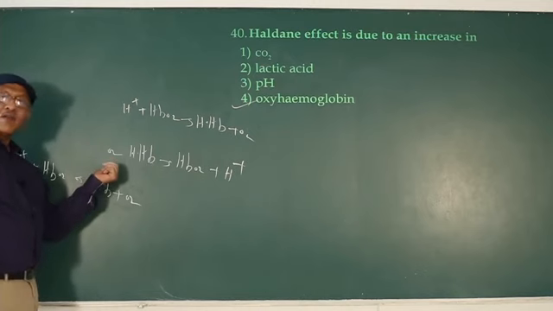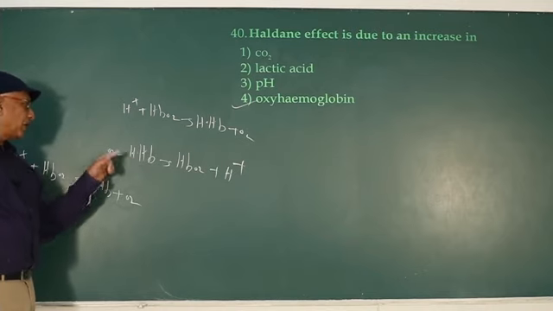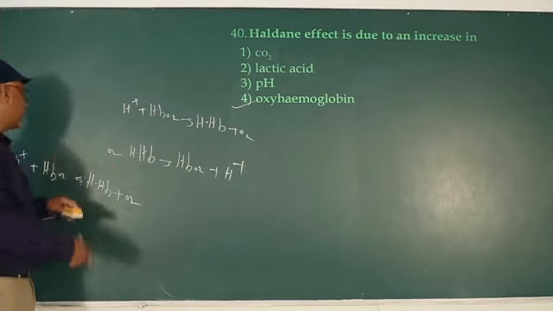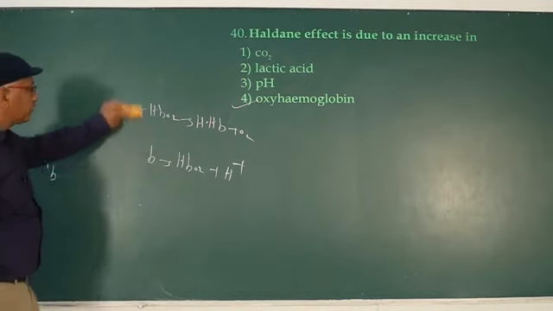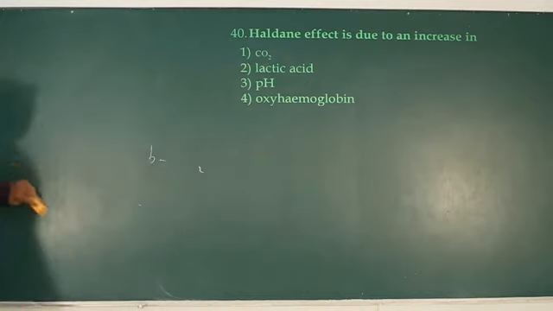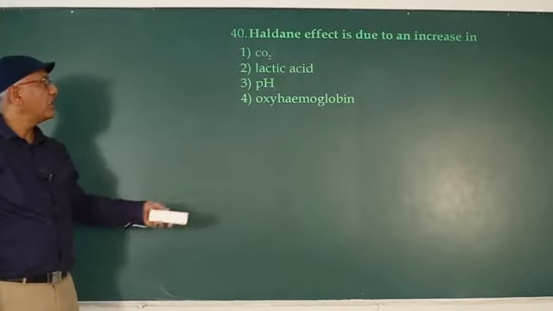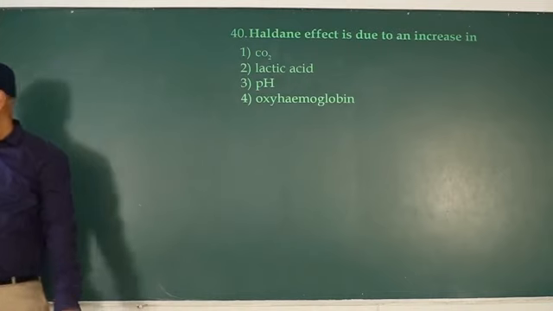The reverse, the effect of oxygen on the affinity of hydrogen with hemoglobin, is known as the Haldane effect. So Haldane effect is due to increase of oxyhemoglobin. That is the relevant option.